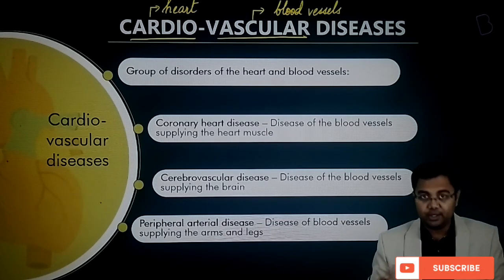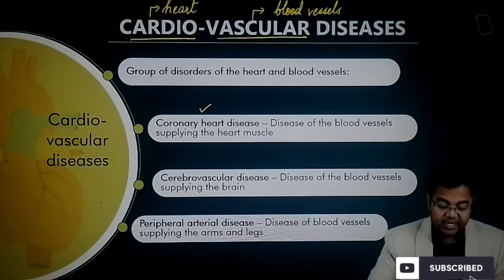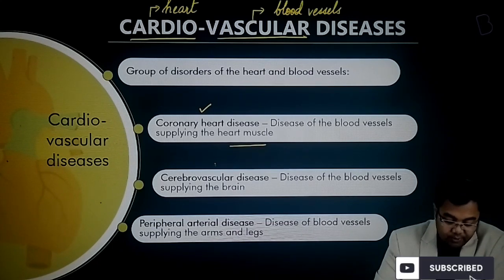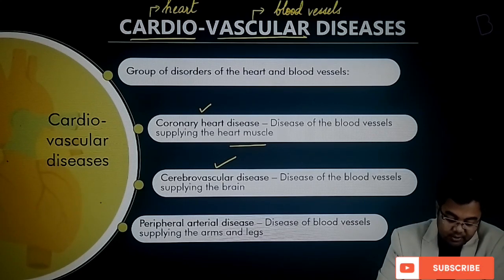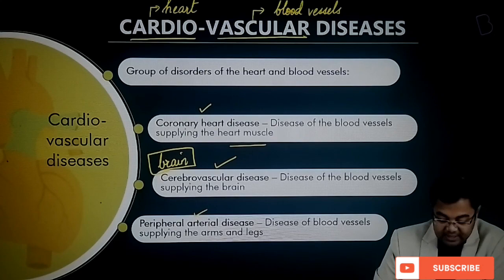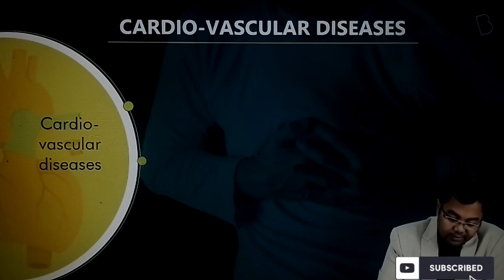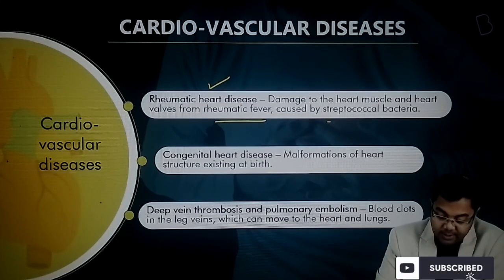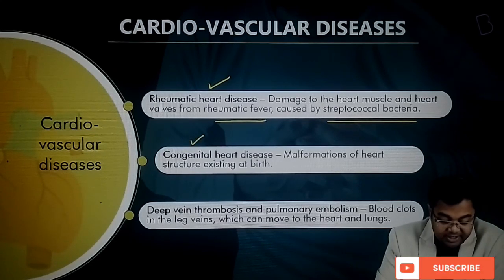Now there are many types of cardiovascular diseases. For example, you have coronary heart disease, which is the disease of the blood vessels which are supplying the heart muscle. Then after that you have cerebrovascular disease. Cerebro is something which is always related to the brain, so this is a disease which is associated with the brain. Then you have peripheral arterial disease, which is disease of the blood vessels which are supplying the arms and the legs. Then you also have rheumatic heart disease, which is caused by damage to the heart muscles and heart valves from rheumatic fever caused by streptococcal bacteria. Then after that you have congenital heart disease.